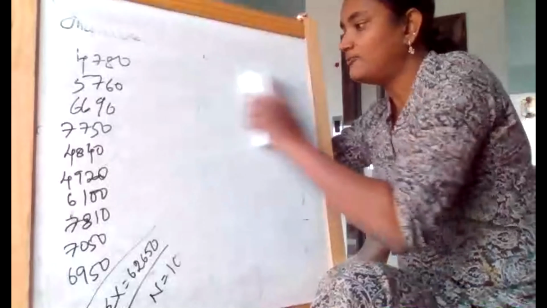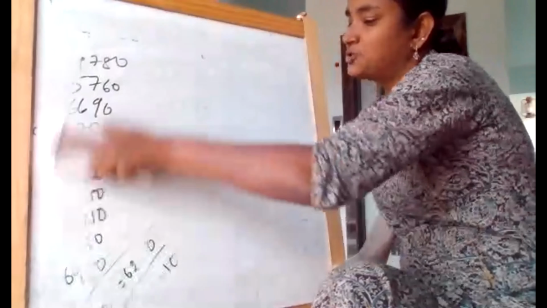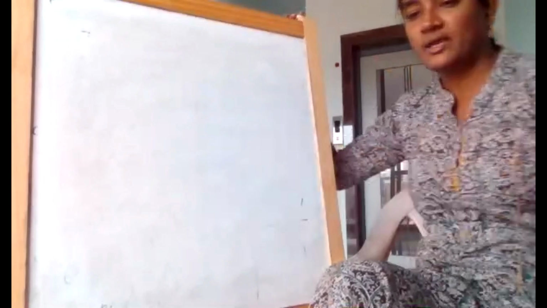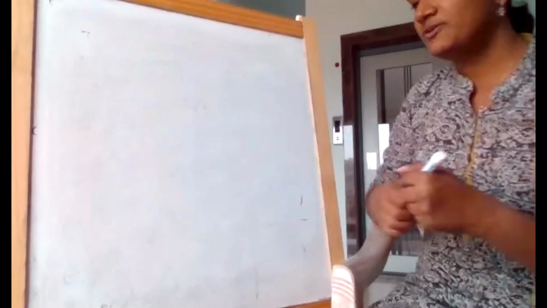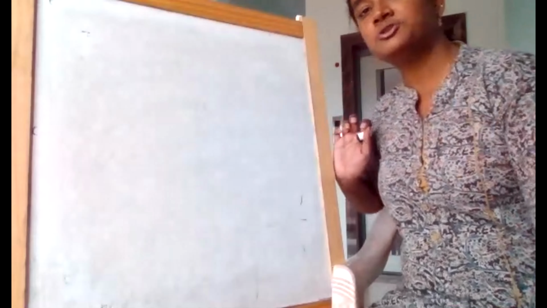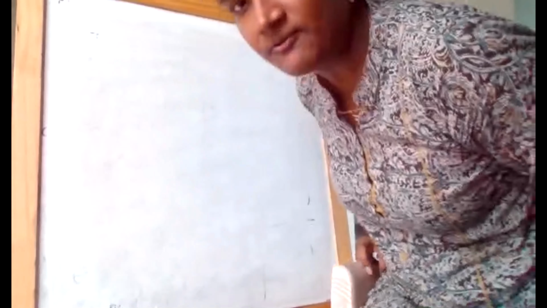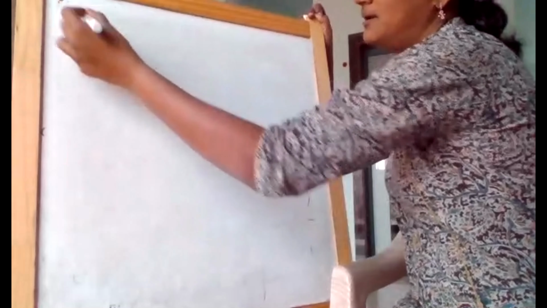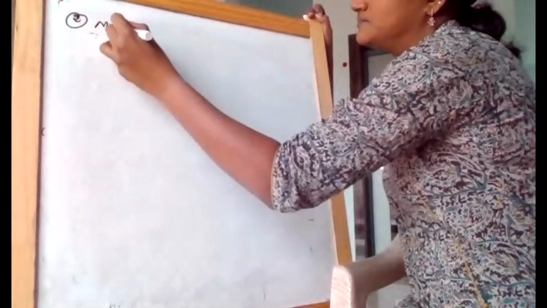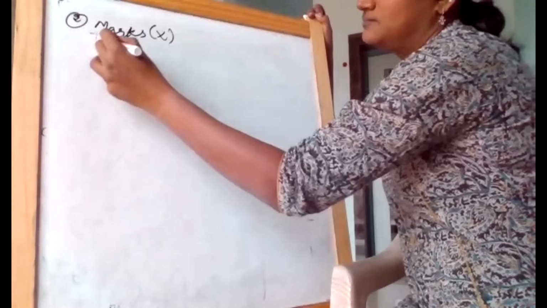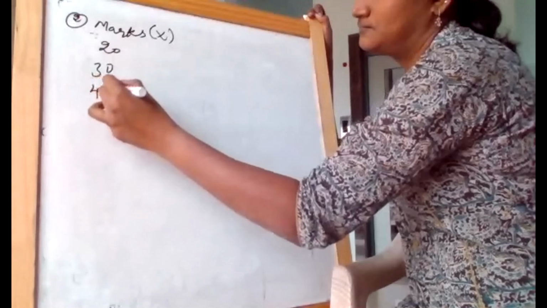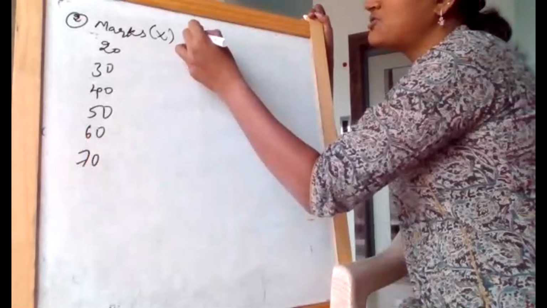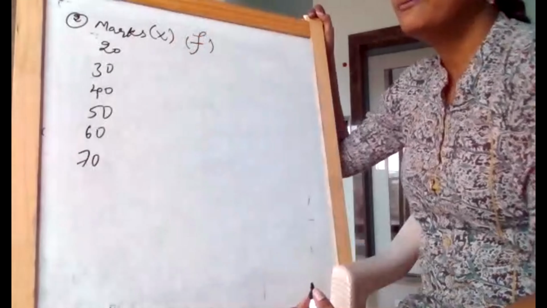We will see an example. That is the reason, girls, I told you to keep a printout of the questions which I shared with you. Don't ignore it. Okay. Now you all have the printout, so you can follow me, because it becomes difficult for me to share the question and again get back to the problem. So now if you see the second question, they gave us marks. Now in this question, we also have the number of students, which is nothing but frequency.